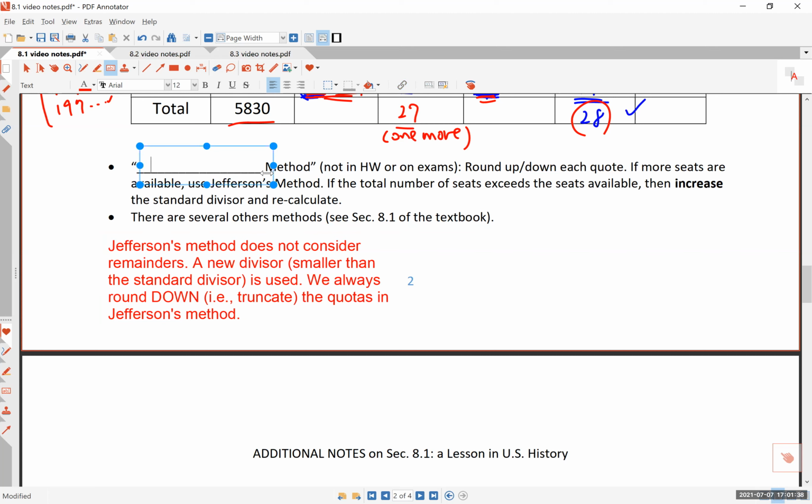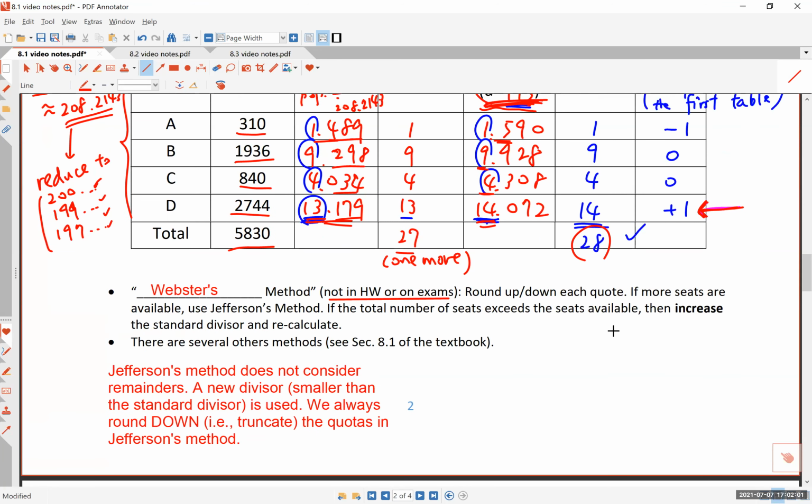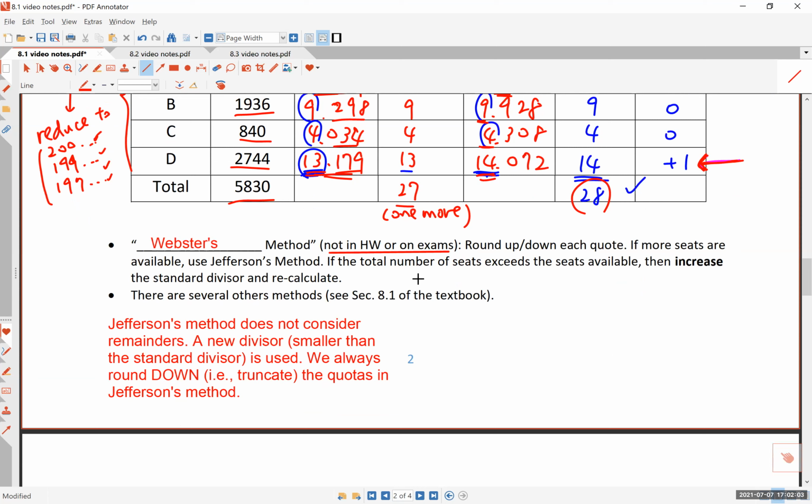Now, the book also goes on to talk about Webster's method. And then there are a few other methods described in the exercises at the end of the section. We are not going to worry about this, all right? So in your homework, if it has any reference to Webster's method, that part can be skipped. Make sure you just do only the Hamilton's method and Jefferson's method problems, okay?